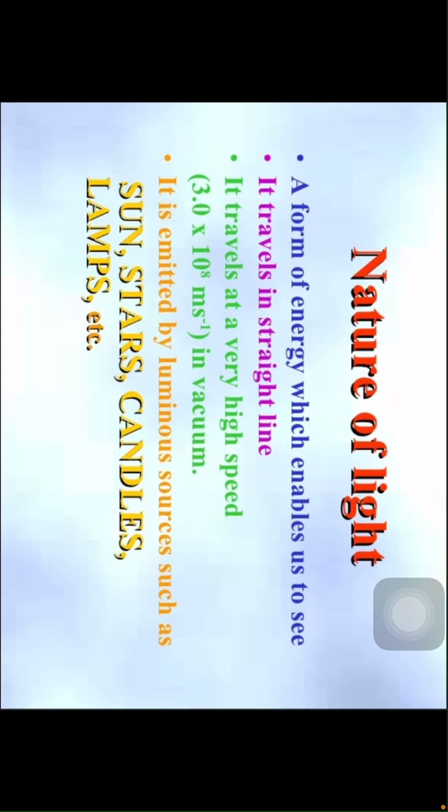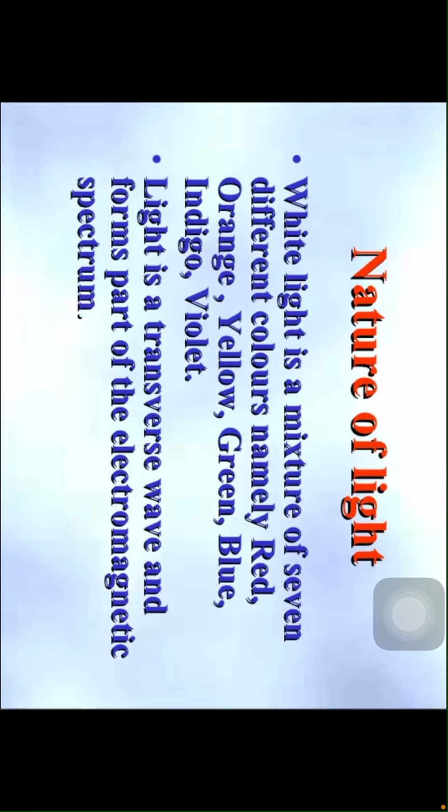Children, what are luminous bodies? Luminous bodies are the objects or substances which can emit light by themselves. For example, the sun, stars, candles, and lamps are called luminous bodies. White light is a mixture of 7 different colors, children.